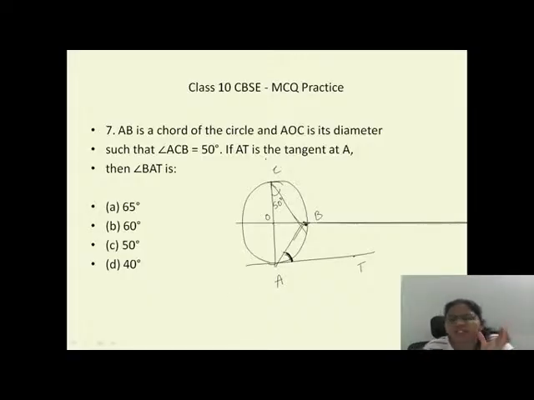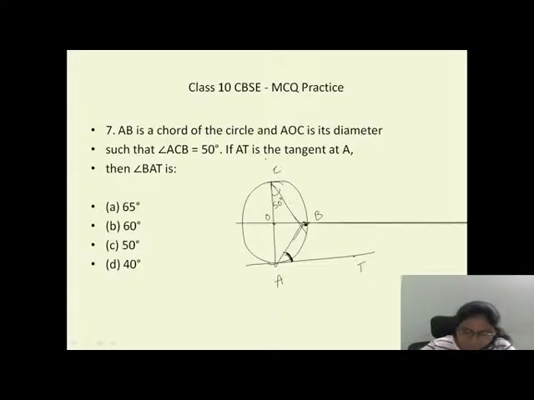Whenever you see circle questions, you have to know some minimum conditions. I will tell you that condition. Here, if you see, the center O is touching another point of the triangle, and this triangle is touching the circle. This is a semicircle, right? This complete part is a semicircle.